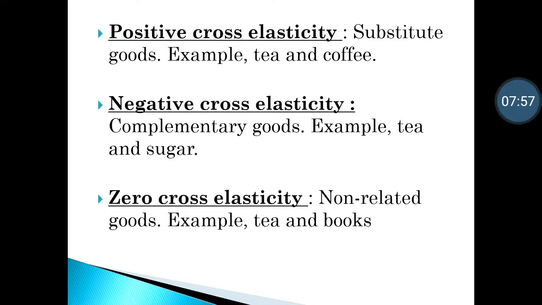And then comes zero cross elasticity, that is applicable to non-related goods. Zero cross elasticity, there is no elasticity because both goods are not related with each other. That is the example of tea and books. Even if the price of tea increases or decreases, demand for books does not get affected because they are not related with each other.